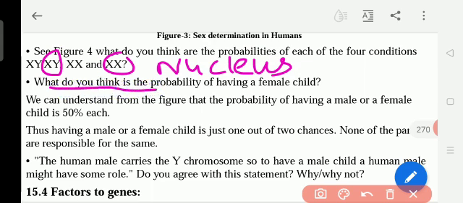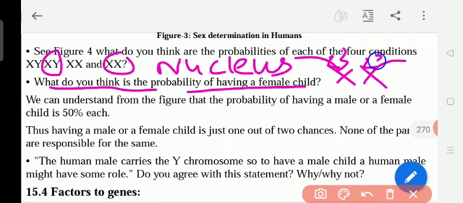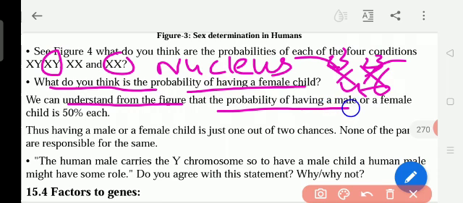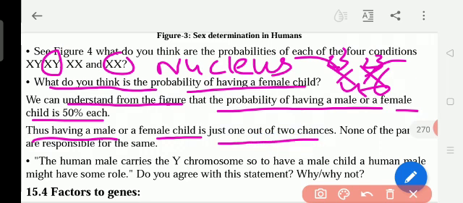So what do you think is the probability of having a female child? Female child means chromosomes XX, one from father, one from mother. This is 23, this is 23, altogether 46. We can understand from the figure that the probability of having a male or a female child is 50% each. That means 50% is from father, 50% is from mother. Thus having a male or a female child is just one of two chances. None of the parents are responsible for the same. So both the parents are not responsible for getting a male child or female child.